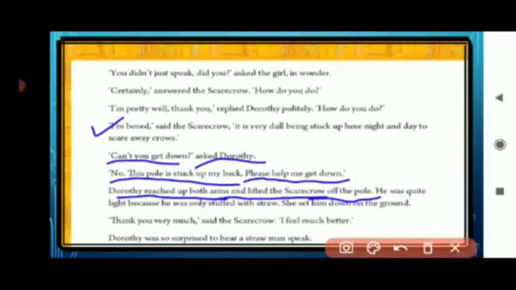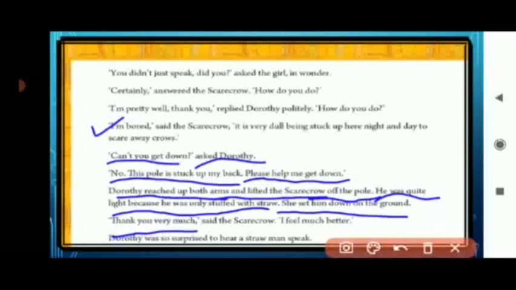So, Dorothy reached there and with both arms lifted the Scarecrow off the pole. She took the Scarecrow out from the pole. He was quite light because he was only stuffed with straw. As the Scarecrow was not heavy, as it was only stuffed with straw, the Scarecrow was very light. She set him down on the ground.